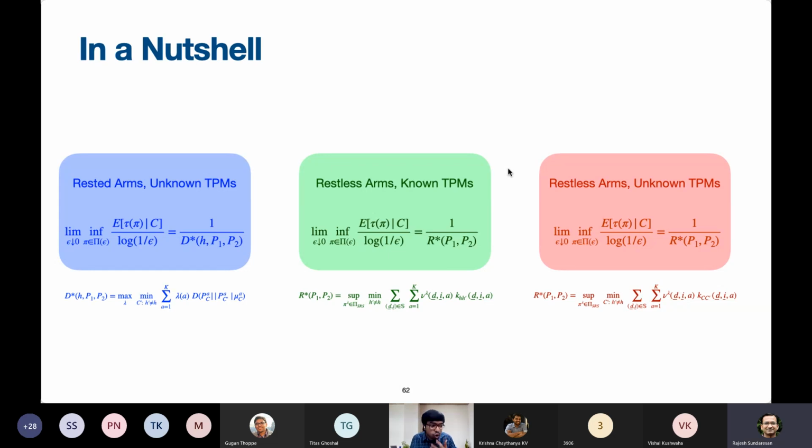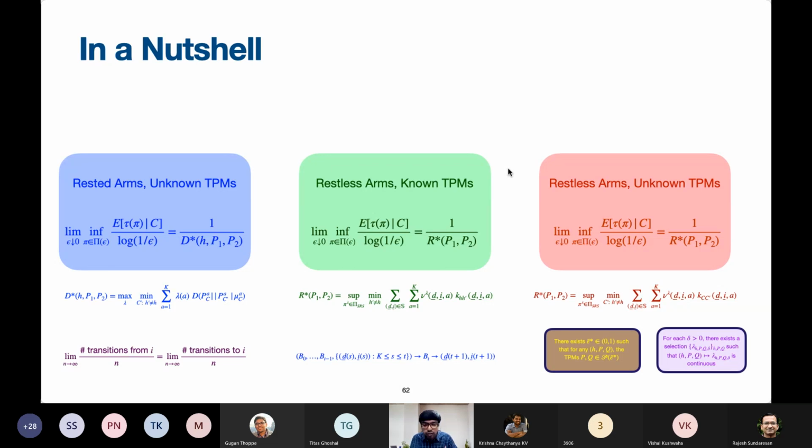Very quickly, I will go over some key ideas for future work, or what actually helped us solve these problems. I have already put down the key ideas for all of these. In the first case, we recognized that there is an invariant quantity, which is the fraction of exits, fraction of transitions from, fraction of transitions to.